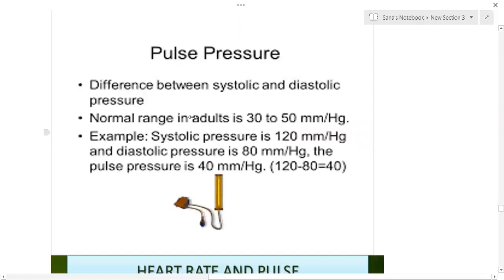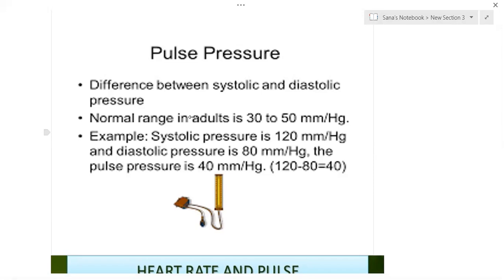So the next thing is pulse pressure. You know pulse, you can feel the radial artery. Sometimes the doctor holds your wrist to identify the pulse. That is equal to the heart rate, 72 times per minute.